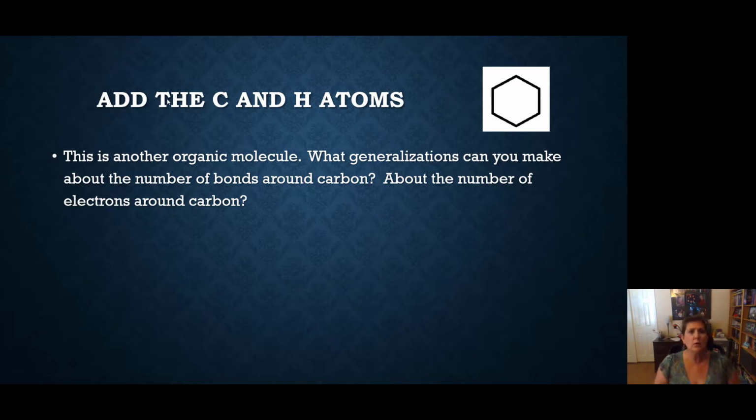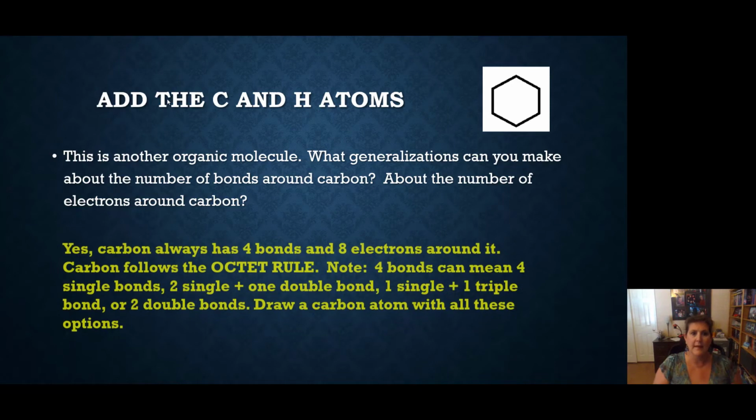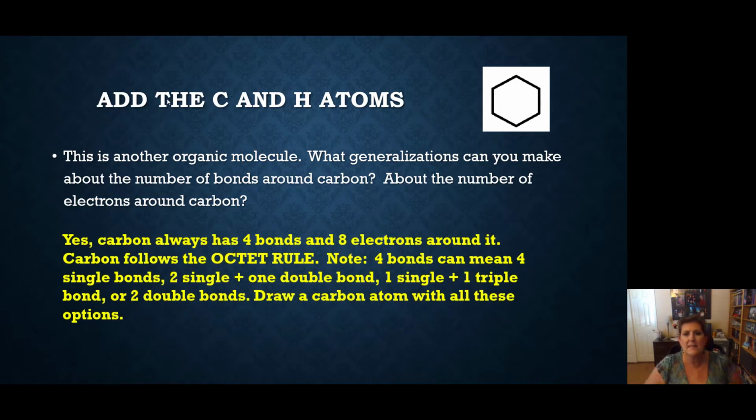So again, in general, how many bonds are around a carbon? 4. How many electrons are around a carbon? 8. Yeah, carbon always has 4 bonds and 8 electrons around it. Carbon follows that octet rule. Again, 4 bonds can mean 4 single bonds, 2 single and 1 double, 1 single and 1 triple, or 2 double bonds.